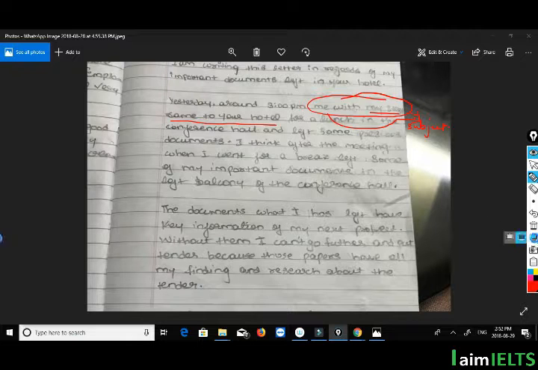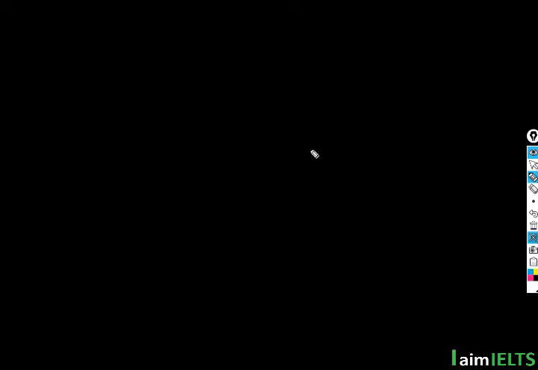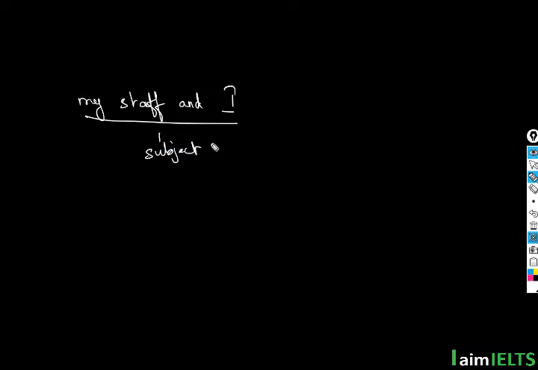And when discussing a subject, he should have written my staff and I. This will be the appropriate subject, because if you remember in the table I said that for the subject we have different pronouns, and for the object we have different pronouns.